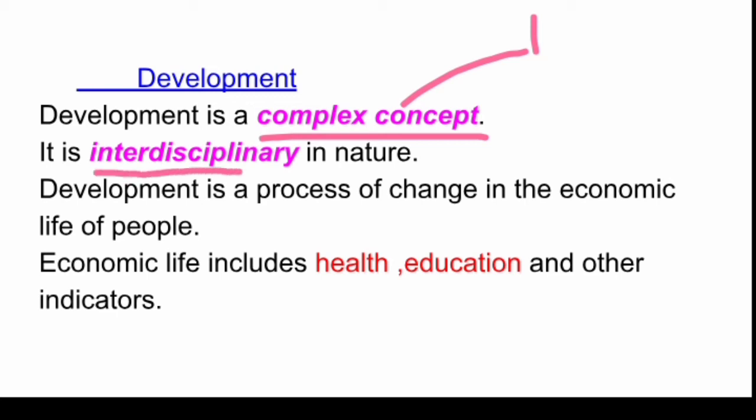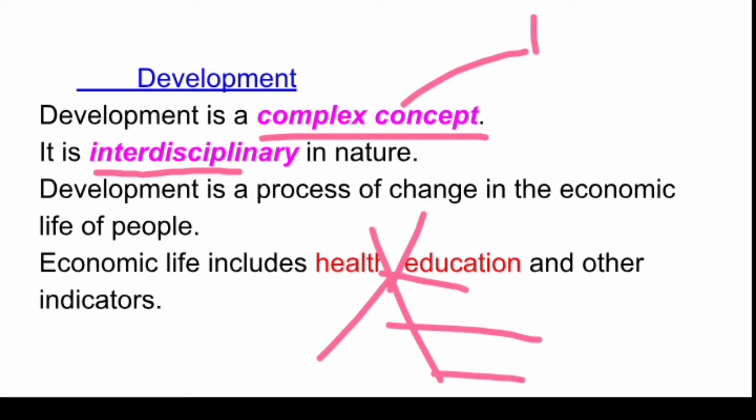What does it mean? Development is studied in different disciplines like economics and political science and other social sciences. So it is interdisciplinary in nature. So you can study this in multiple disciplines, because we are studying in economics.